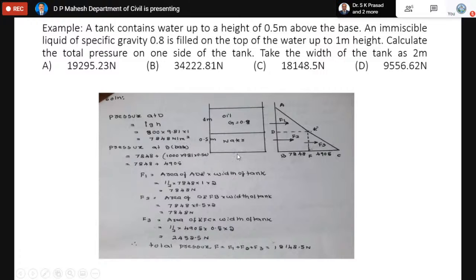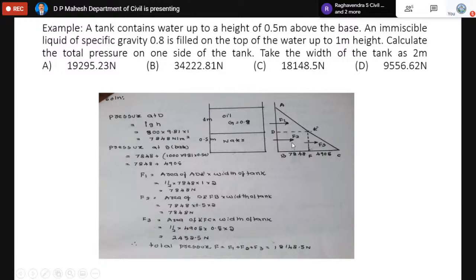At the bottom of the tank, the pressure is the pressure at D point plus the pressure due to water. That is the most important. The pressure at D point plus the pressure due to water will be the pressure at the bottom. After finding the pressure at D point and at the bottom, we can draw this figure. We are able to draw the pressure distribution figure.